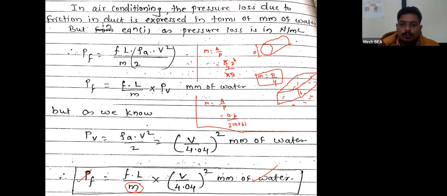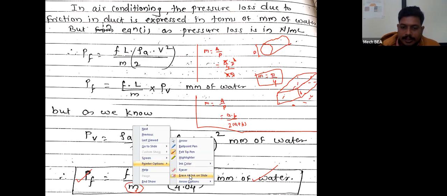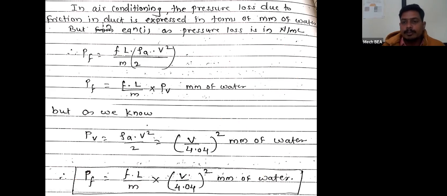And if I put the value of m as d by 4, then this will be the formula for calculation of loss of pressure because of friction in the circular pipe or in the circular duct. Are you getting? So this was the derivation for calculation of loss of pressure because of friction.